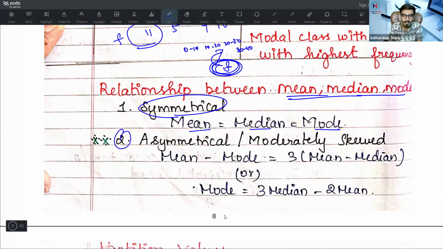Then what is an asymmetrical or moderately skewed distribution? If it is asymmetrical or moderately skewed, the formula is mean minus mode is equal to 3 into mean minus median. Repeat it again: mean minus mode is equal to 3 into mean minus median. Alternatively, mode is equal to 3 median minus 2 mean. This is a derivative form of this. Mean minus mode is equal to 3 into mean minus median, or mode is equal to 3 median minus 2 mean.